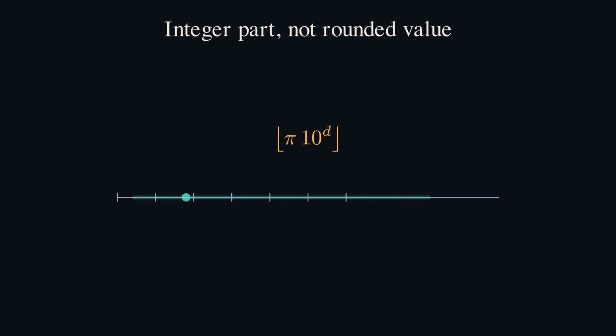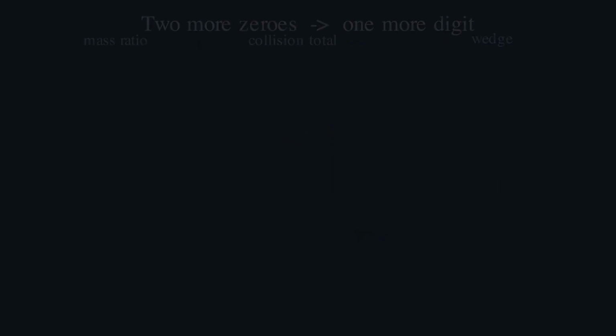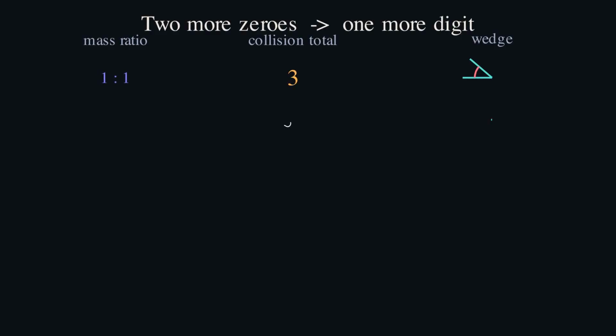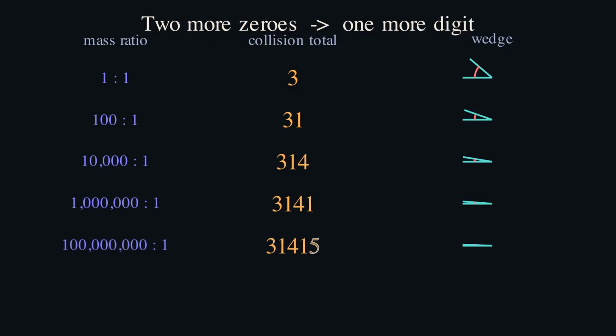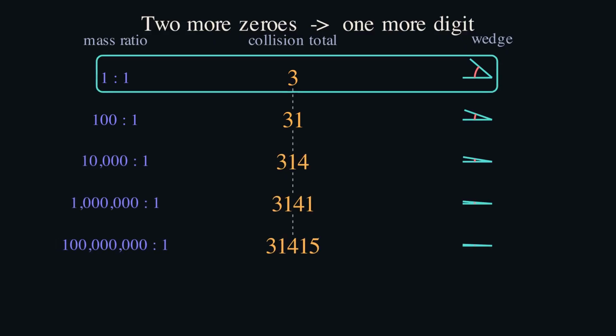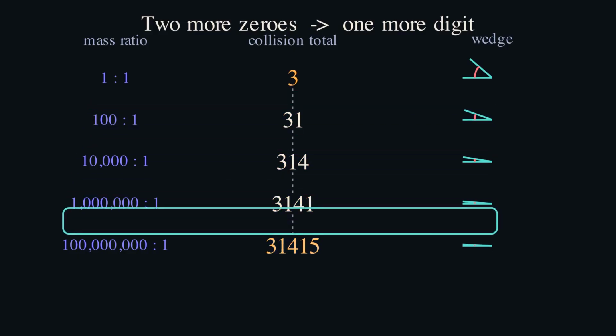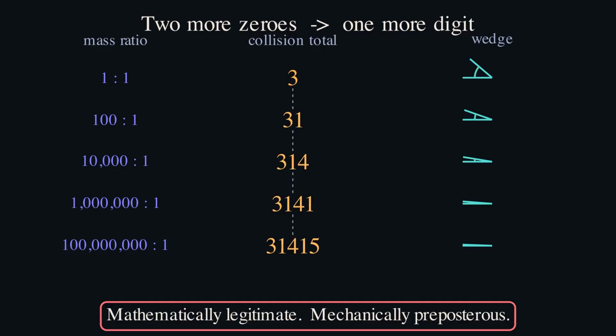Each new pair of zeros in the mass ratio shrinks the wedge by 10, so the half-turn crosses roughly 10 times as many boundaries. Meanwhile, the arctangent correction retreats quickly enough not to spoil the new digit. A proof must check edge cases, especially when pi times the power of 10 lies extremely close to an integer. For the familiar range, it works spectacularly, mathematically legitimate, mechanically preposterous.